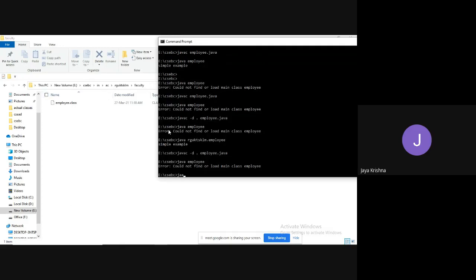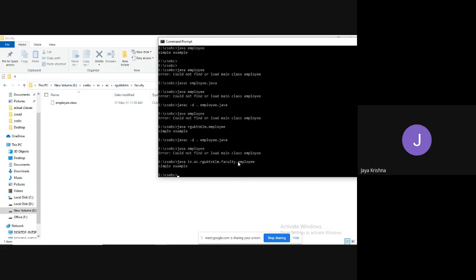So what you have to do? You have to use the fully qualified approach. What is that? In the current directory, in that the in folder, in that the AC folder, in that the rgukt sklm folder, in that the faculty folder, in that employee. Observe, I am writing from here, employee. If I try to execute, you will get the output, a simple example.